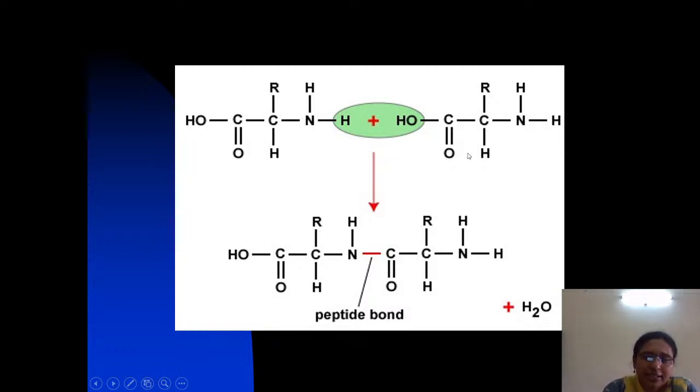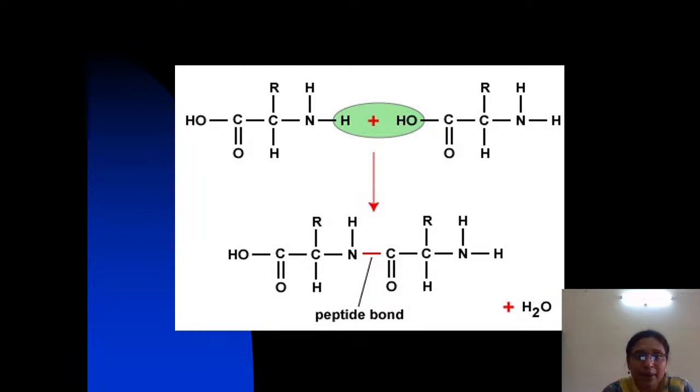Now look at the resulting dipeptide. In dipeptides, peptides or proteins, on one side there is always a free carboxyl group and on the other side a free amino group. The peptide bonds join the alpha carboxyl group of one amino acid to the alpha amino group of another amino acid.